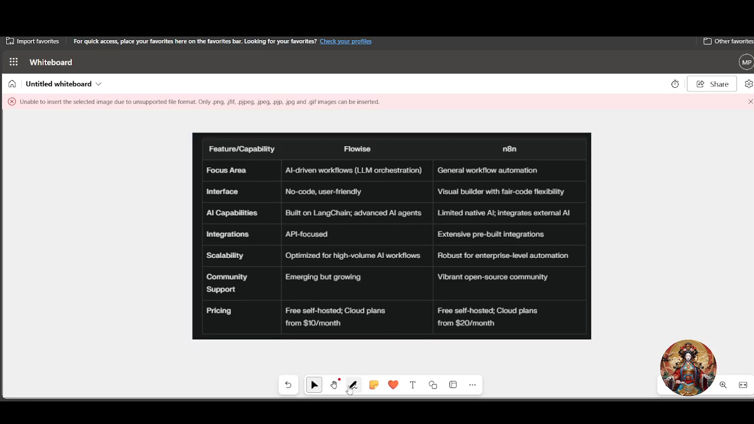So these are some key features of Flowise and N8N, features and capabilities. If your focus area is AI-driven workflows, you can choose Flowise. If your focus area is general workflow automation, you can choose N8N. So you can compare all of these: features, interface, AI capabilities, integration, scalability, community support, and pricing. You can compare Flowise with N8N. So just pause the video and compare it yourself.